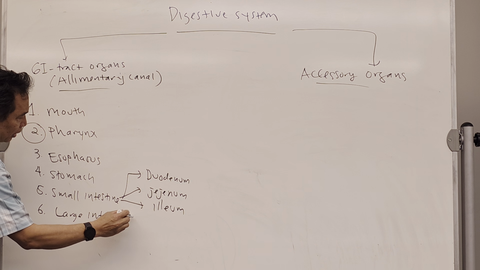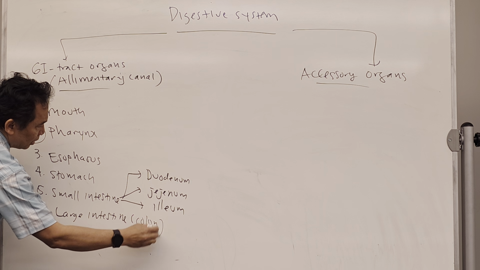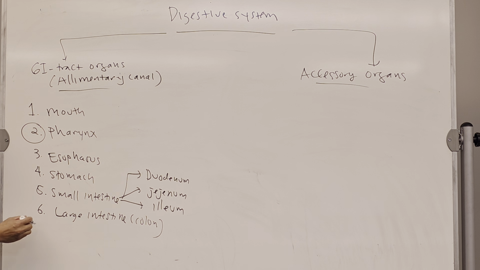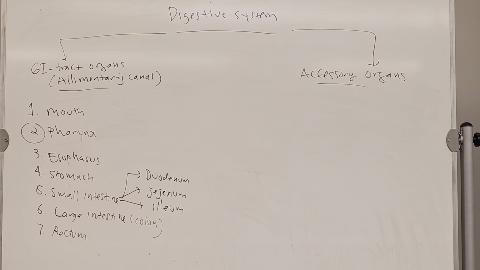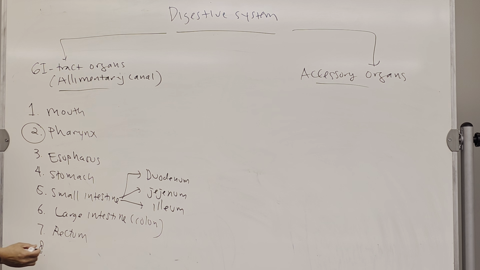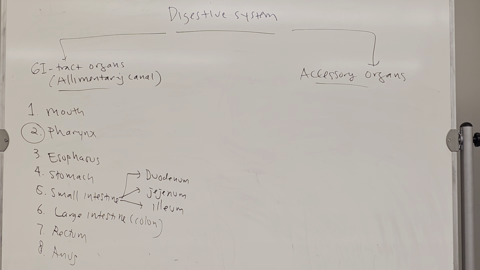It is also known as the colon. Okay. And then it will go to the rectum, stay for a while, and then go out from our body through the anus. Okay, so these are the 8 GI tract organs.